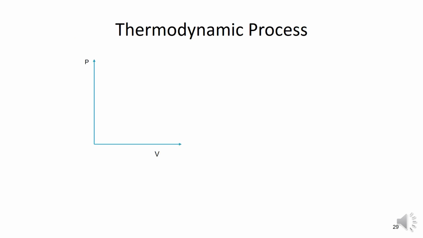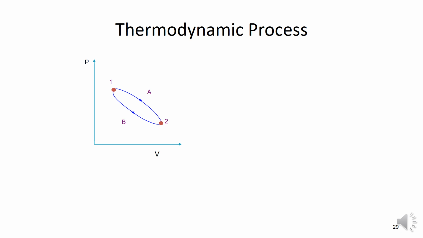So here I am considering the PV diagram. State points 1 and 2 are the states, and the arrow represents the path, and A is the process. So 1 to 2 is one process. Again 2 to 1 is another process. B represents a path.